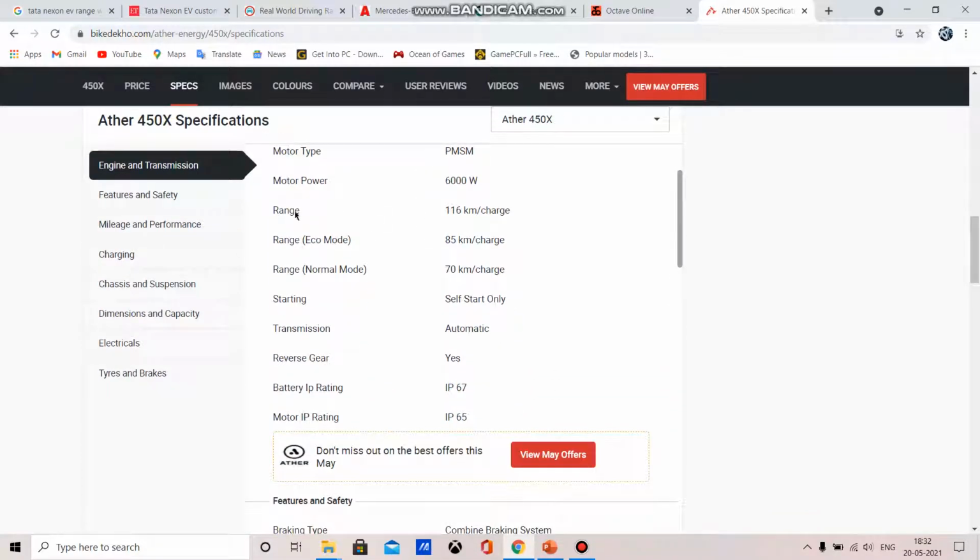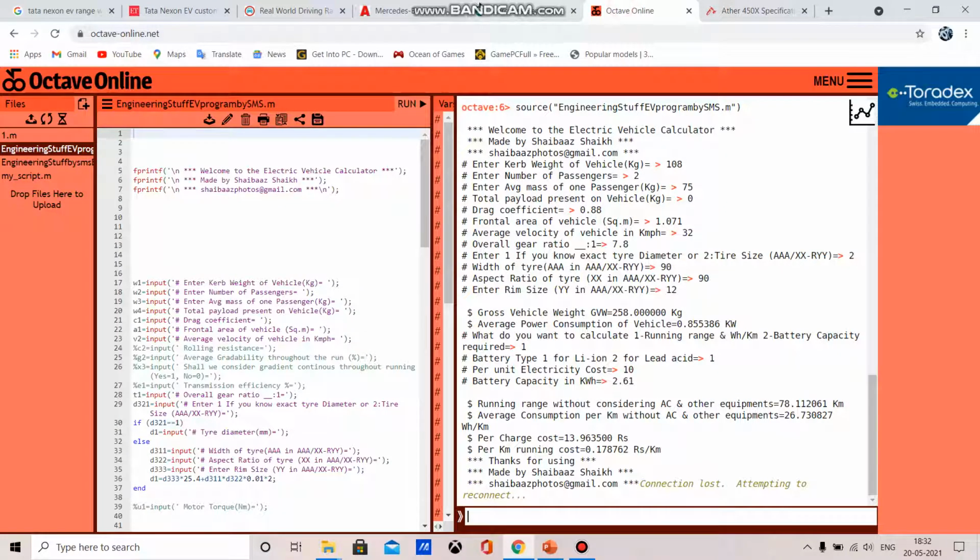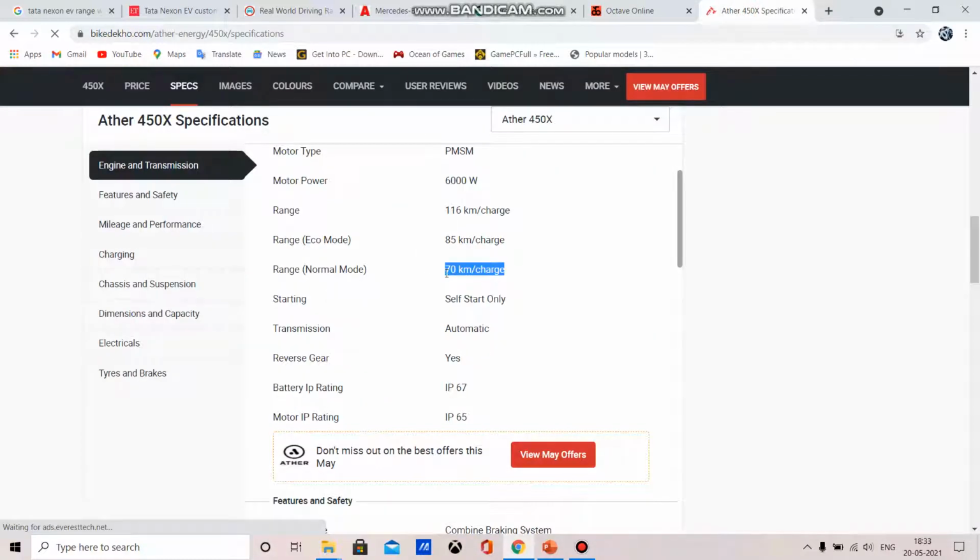So here we can see the claimed range is around 116 km per charge, which is from ARAI. The actual range in eco mode is 85 km per charge, and the range in normal mode is 70 km per charge. And what we got here is 78 km per charge. So we got our result in between these.